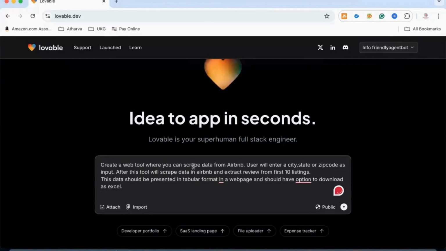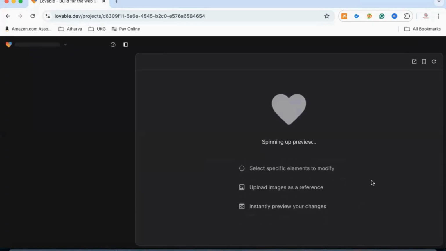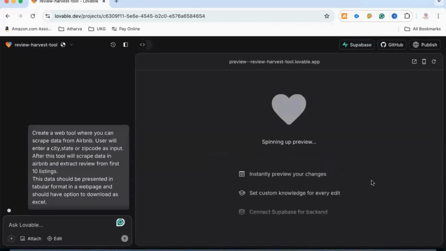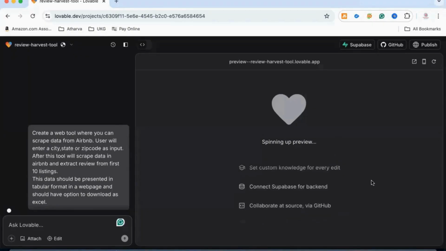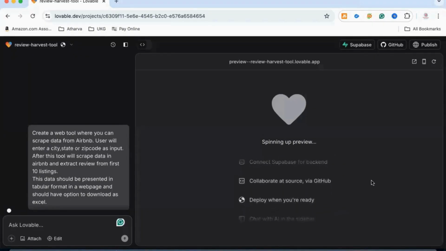This is a prompt I have created that we'll be creating an app to scrape data from Airbnb, basically Airbnb reviews. Currently, we are saying that first 10 listings you scrape. Later, you can increase it if you want. And we also want option to download data as an Excel. Okay. So let's hit enter and let it do its magic. It'll take a few minutes and you'll have your app ready.